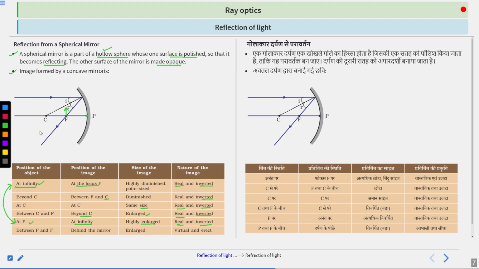Next is when the position of the object is between P and F. P is the pole and F is the focal point. Suppose the object is here. In that case, the position of the image is behind the mirror, the size of the image is enlarged, and the nature is virtual and erect. So these are important, and sometimes questions are asked directly from this topic.